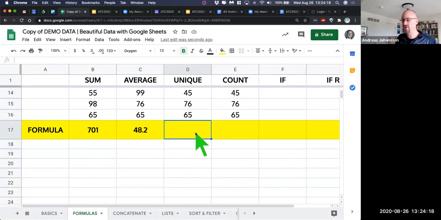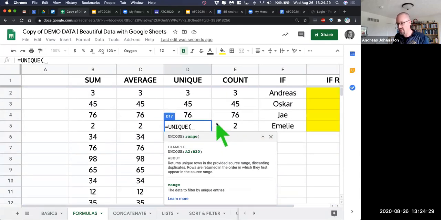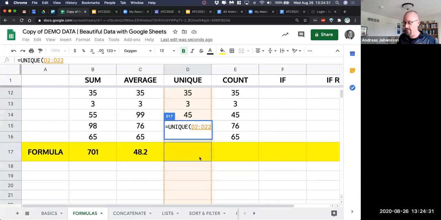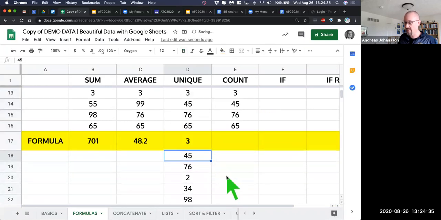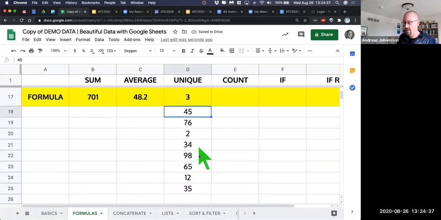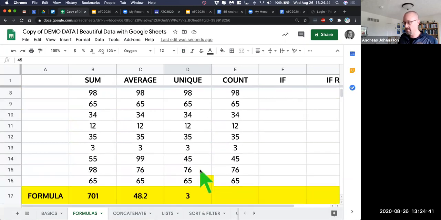Unique will show how many unique values there are. That's just one that you could use depending on what you want it to do. Here, you're going to have to select it. So the way that works is to say, show me unique, and I'm going to drag down here, hit enter, and it's going to make me a list underneath of what the unique values are. Unique's a little bit more like you want to see some typical things.